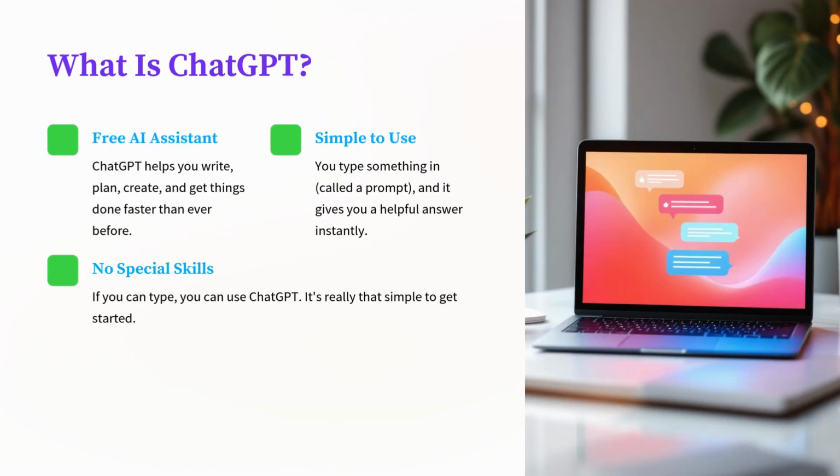You may be thinking in your head, so just what is this ChatGPT that I've been hearing and seeing so much about? After all, that's why you grabbed the Smart Start Guide, right? Let's put that burning question to rest right now. ChatGPT is a free AI assistant that helps you write, plan, and solve problems faster than ever. It's simple to use. Just type in what you need help with, and it responds instantly. You don't need any special skills.